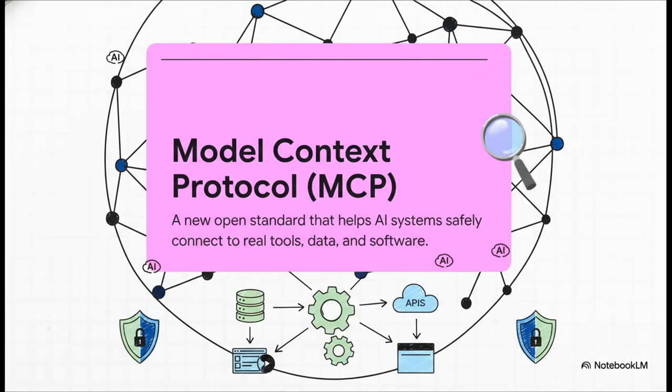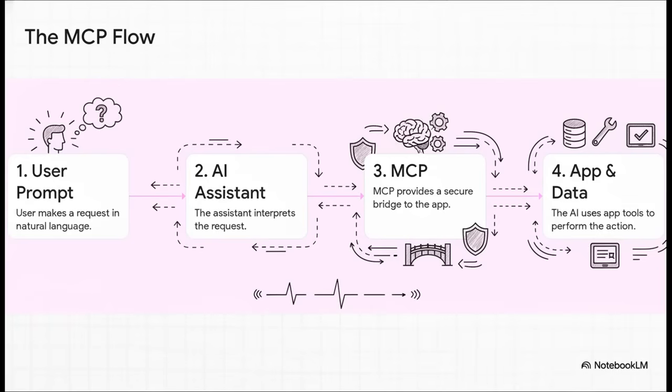Honestly, the best way to think about it is like a universal translator and a super secure keycard all rolled into one. Instead of building tons of custom integrations for every single app, MCP gives us a standard, secure way for any AI to talk to any app. It's the layer we've been missing that lets AI go from just answering questions to actually doing useful work. So here's how it works in the real world. You give a prompt to your AI assistant. The assistant then uses MCP as the secure bridge to get to the specific tools and data inside your app. It performs the action you ask for and then reports back. It's clean, it's secure, and it's completely standardized.